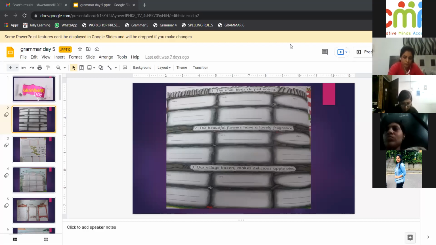Got it? Bakery is the subject. Our village. Even Geeta, it is not the; the will come with beautiful, the beautiful. Okay, the beautiful will go in the lower box. Okay, Geeta?